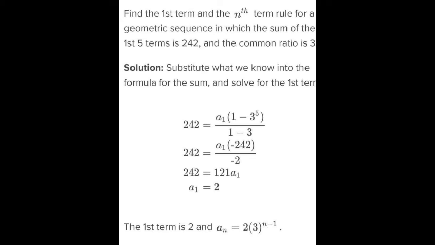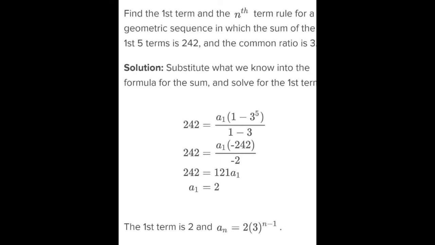Second example. Find the first term and the nth term rule for a geometric sequence in which the sum of the first 5 terms is 242 and the common ratio is 3. Solution. Substitute what we know into the formula for the sum and solve for the first term. 242 equals a sub 1 times 1 minus 3 raised to 5 over 1 minus 3.